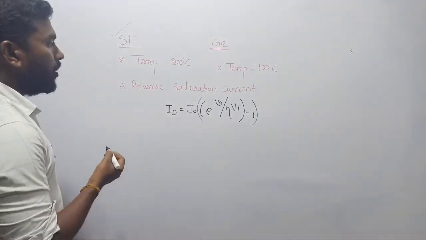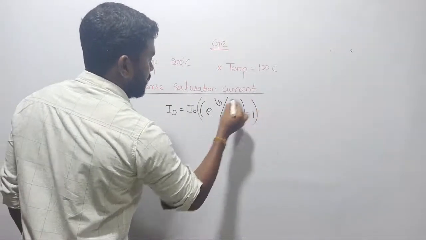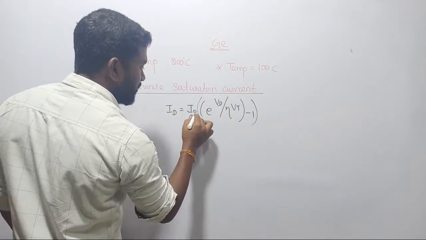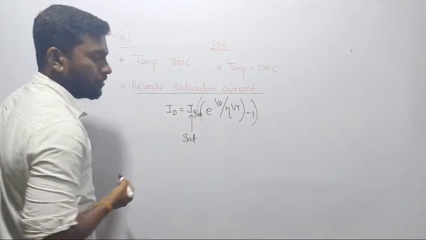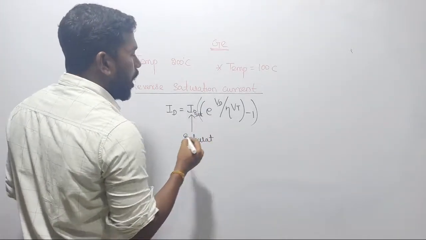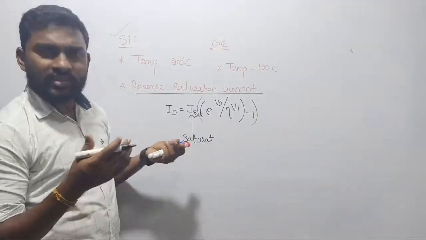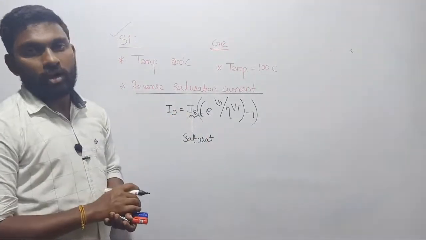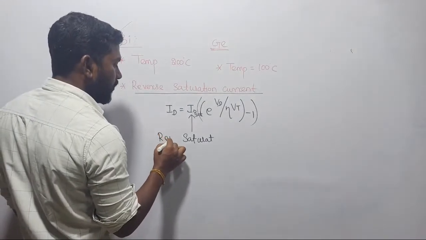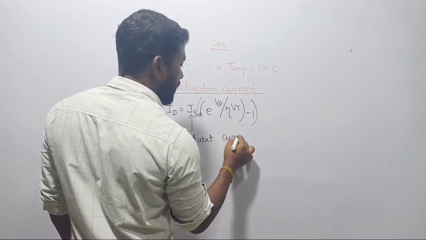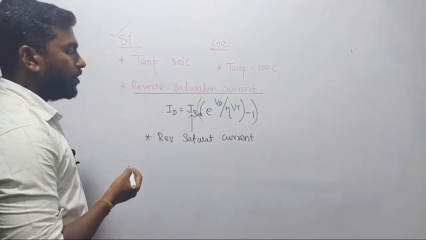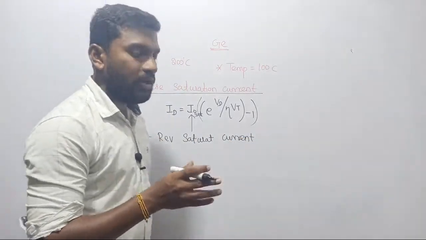So let us continue. Actually, I am talking about the reverse saturation current. Here, this I naught stands for the reverse saturation current, or some people write it as I naught sat. Reverse saturation current is the off-state saturation current. Your device is almost turned off, but some current has started flowing in the circuit. That is called reverse saturation current. Sir, what do you mean by reverse saturation current?